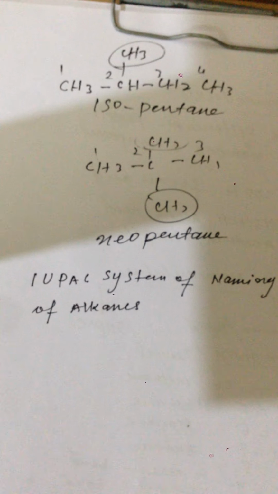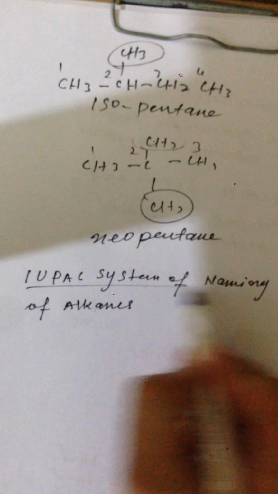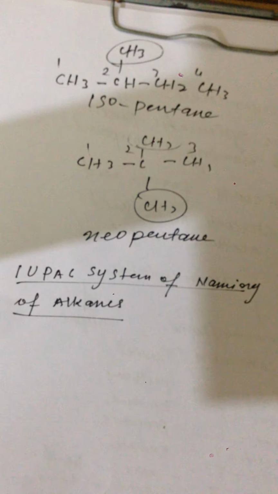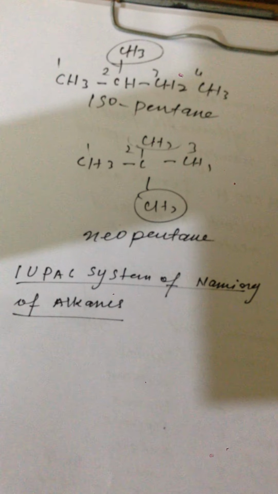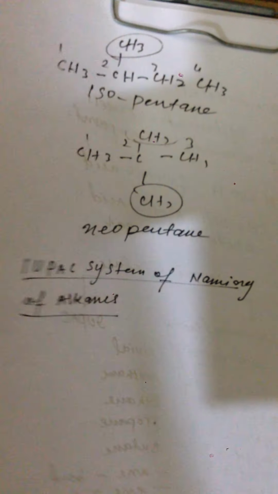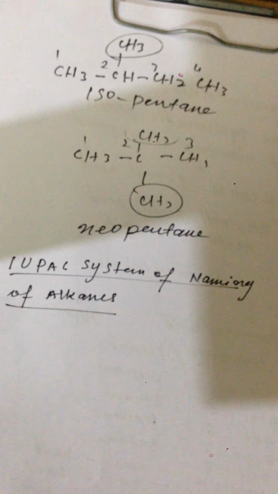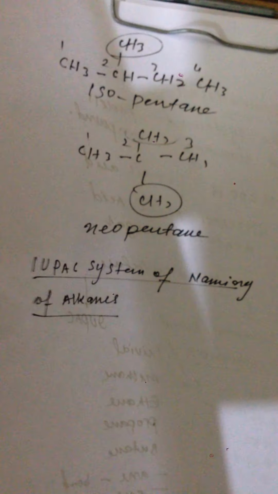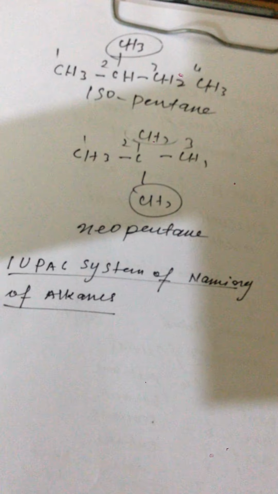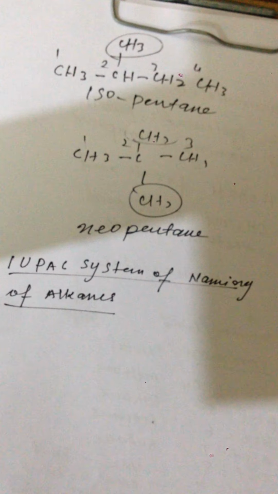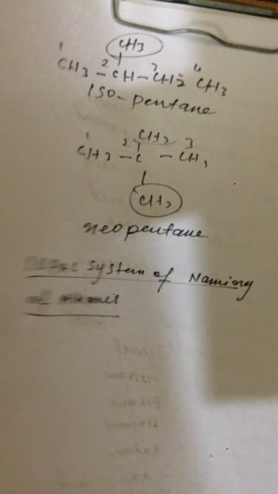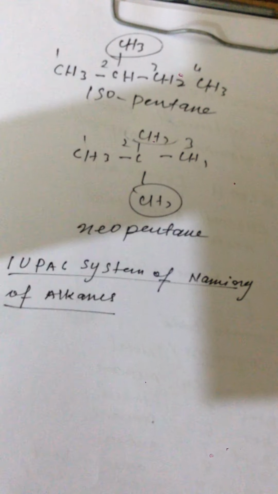Alright, so let's start the IUPAC system of naming of the alkanes. Let's see how we can name alkane molecules according to the IUPAC system. The IUPAC system is a systematic system of naming of alkanes. It follows some rules. The name of the compound is chosen according to those rules. So we are going to study those rules.